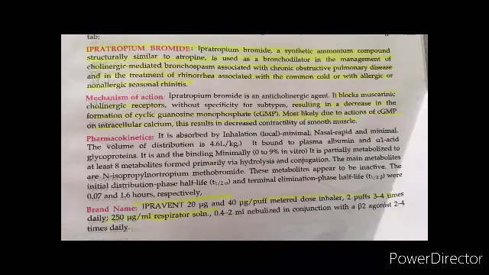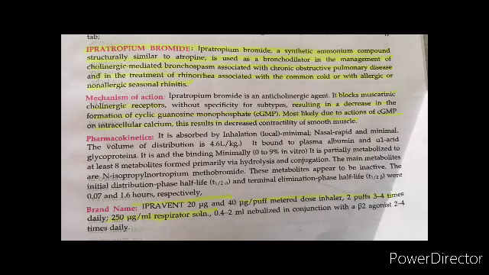Then we have ipratropium bromide. Ipratropium bromide is a synthetic ammonium compound which is similar to atropine, used as a bronchodilator in the management of cholinergic mediated bronchospasm associated with COPD, that is chronic obstructive pulmonary disease, or also in the treatment of rhinorrhea associated with the common cold and with allergic or seasonal rhinitis.